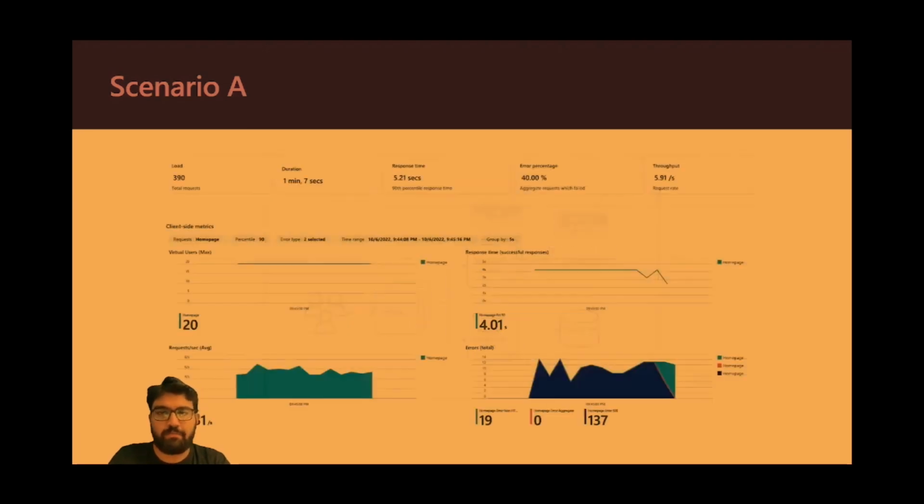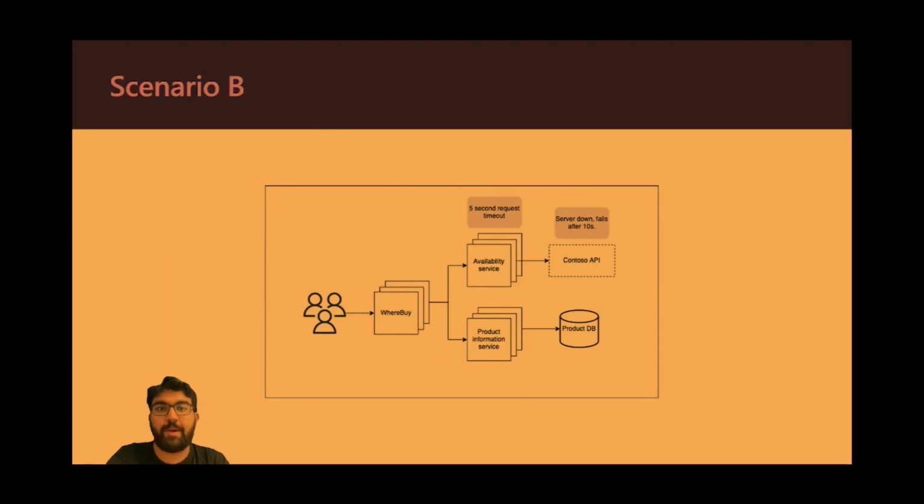This is a sample screenshot from my Azure load testing dashboard, and as you can see, the error percentage is quite high. It's 40% errors, and the throughput is also pretty low, right? Because it's a slow service today, and whenever it takes less than 5 seconds, it passes. If it takes more than 5 seconds, it fails. And here we see a bunch of 500 errors. Let's look at one more scenario.